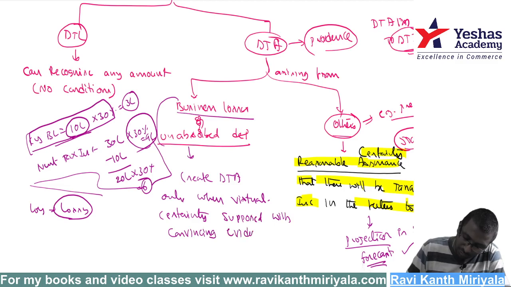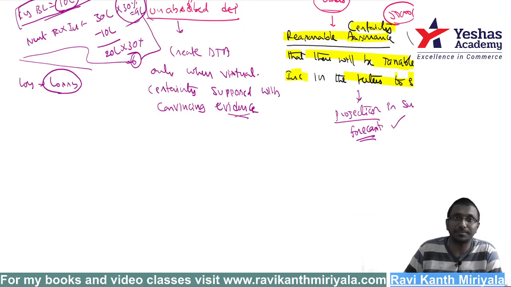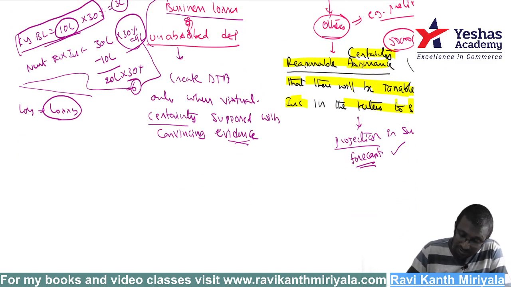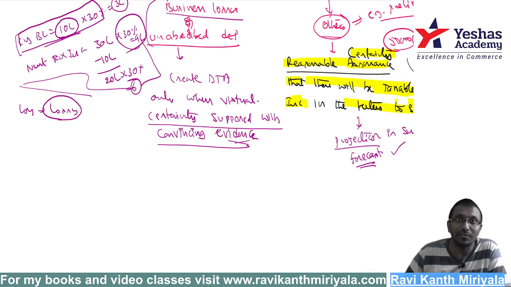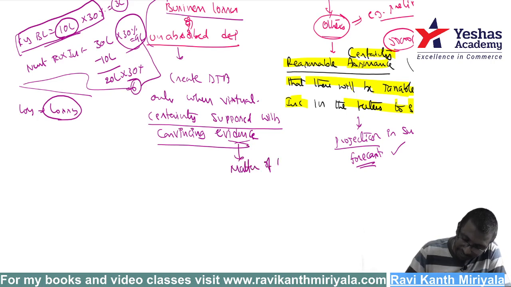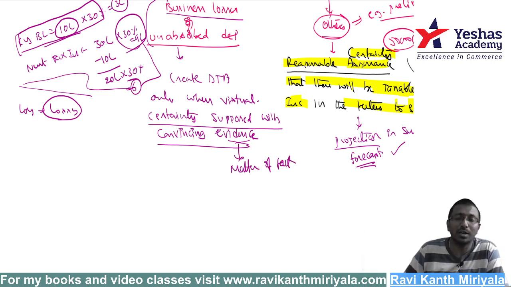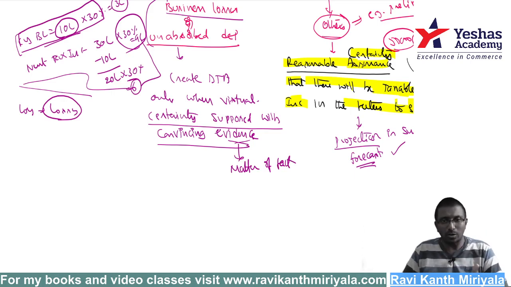Virtual certainty supported with convincing evidence. I need evidence. Virtual certainty, right? If you give me convincing evidence, it is a matter of proof, correct? Now it is a matter of fact. You show me, correct? Now how can I show you, sir? How can you say tomorrow, next year taxable profits will come?